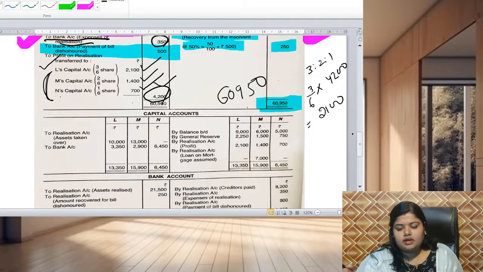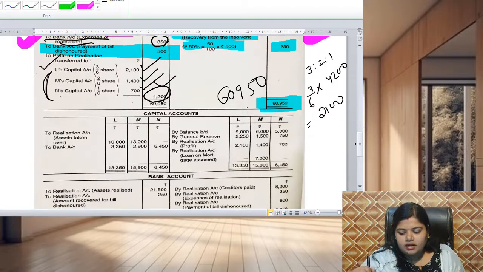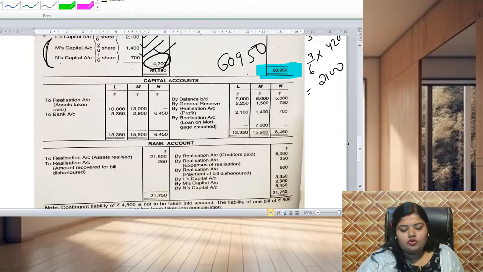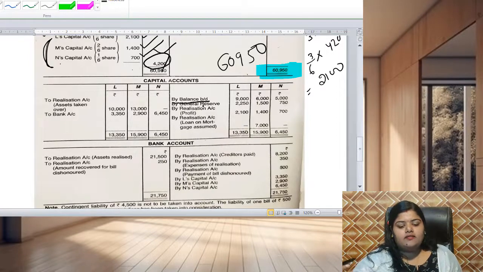Next, coming to the capital account. Regarding the capital account, first of all we have to carry the by balance brought down amount, which is the old capital reflected in the balance sheet.